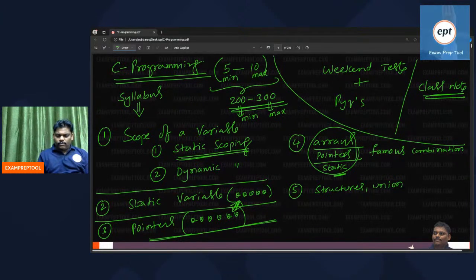Next, I think everything I wrote: static variable, pointer variable, and one more combination. See this one: arrays, pointer, static variable, and one more, recursion. These four combinations are too much. Recursion, arrays, pointer, static variable, these four combined may come. Maybe a two combination will come, or three, or four.